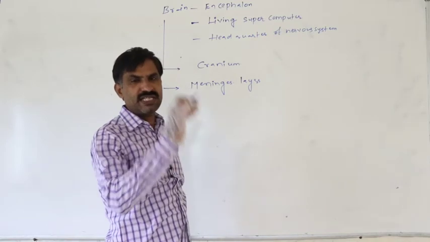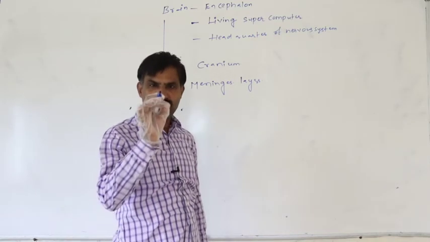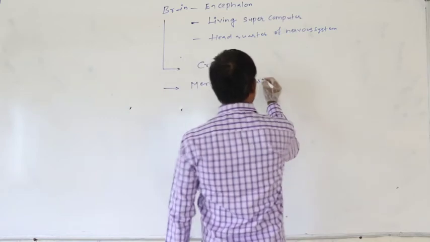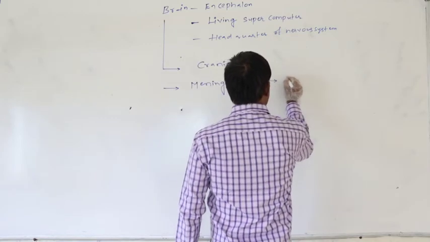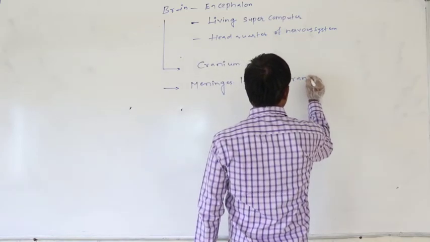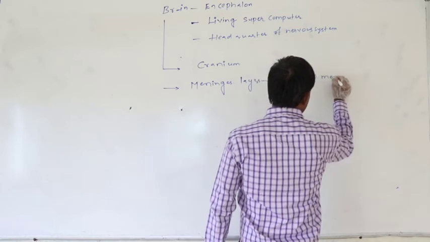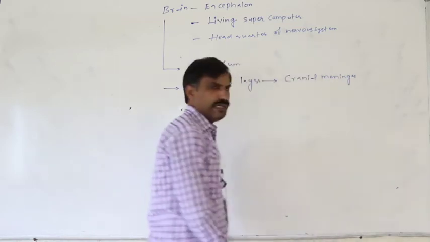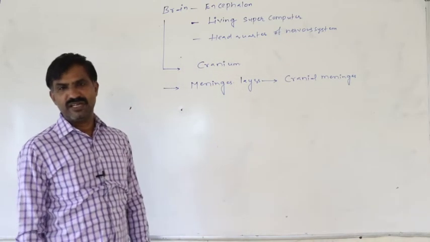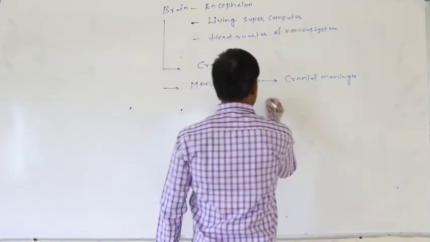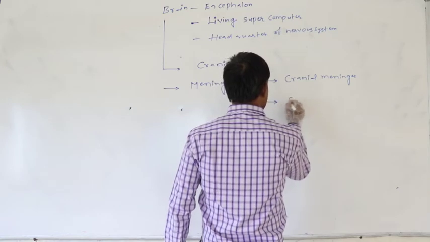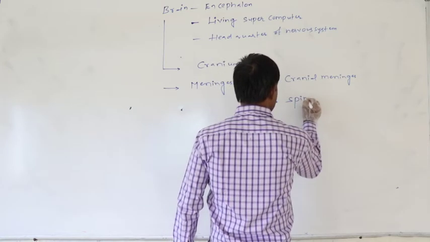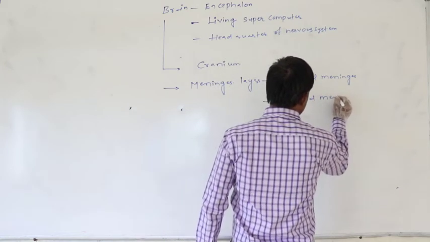Specifically, if meninges layers are present around the brain, they are said to be the cranial meninges. Otherwise, if they are present around the spinal cord, then they are said to be the spinal meninges.